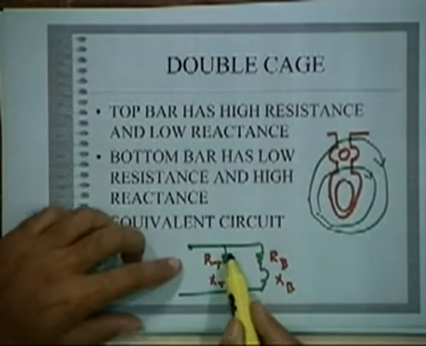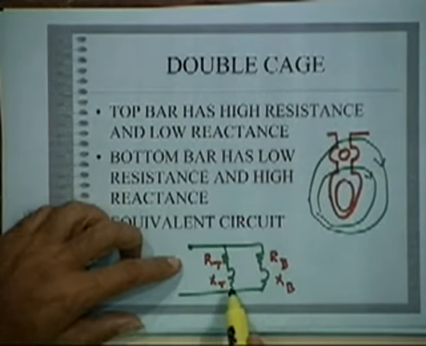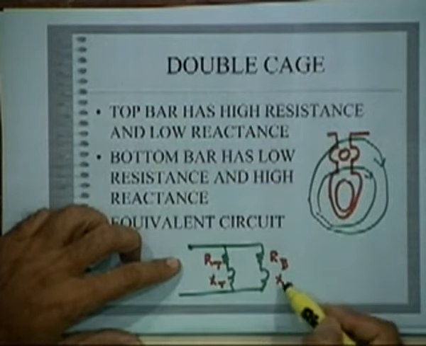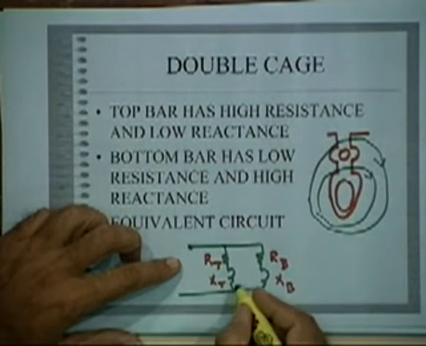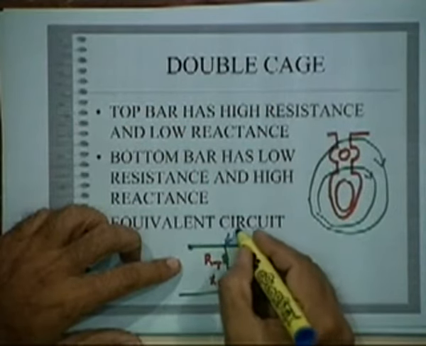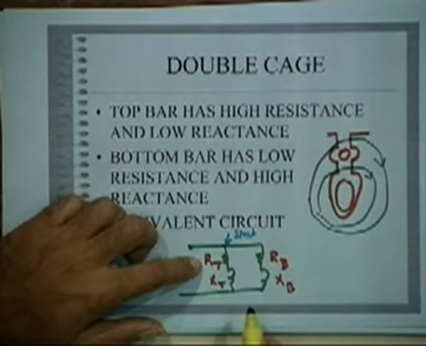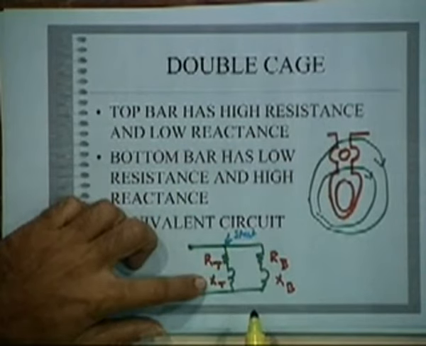So you can represent the rotor by two parallel paths, the top path and the bottom path. The top one carries current only at start, because the top bar has high resistance and low reactance.